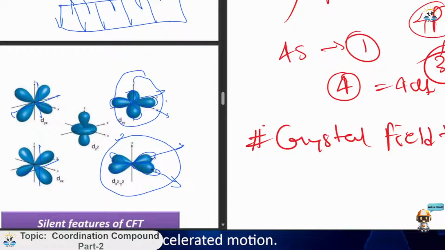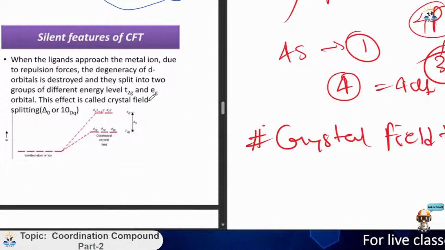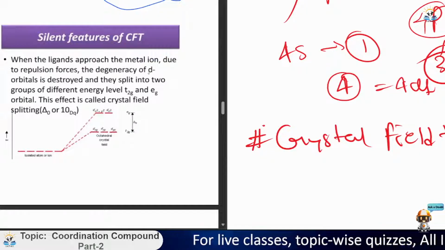And now dz square. This is y, this is x, and this one will be z. So in the orientation of z, there is a single dumbbell shape surrounded by a ring. Now it can be asked what is the structure of these degenerate orbitals, and you can answer like that.